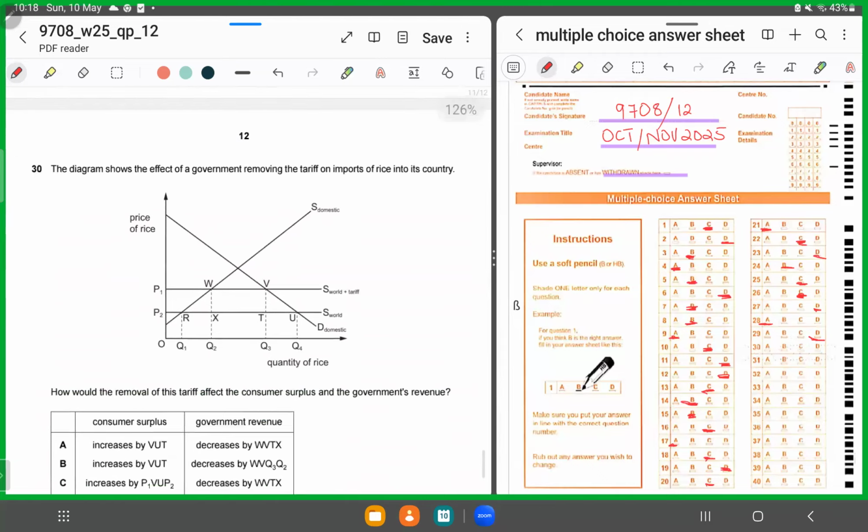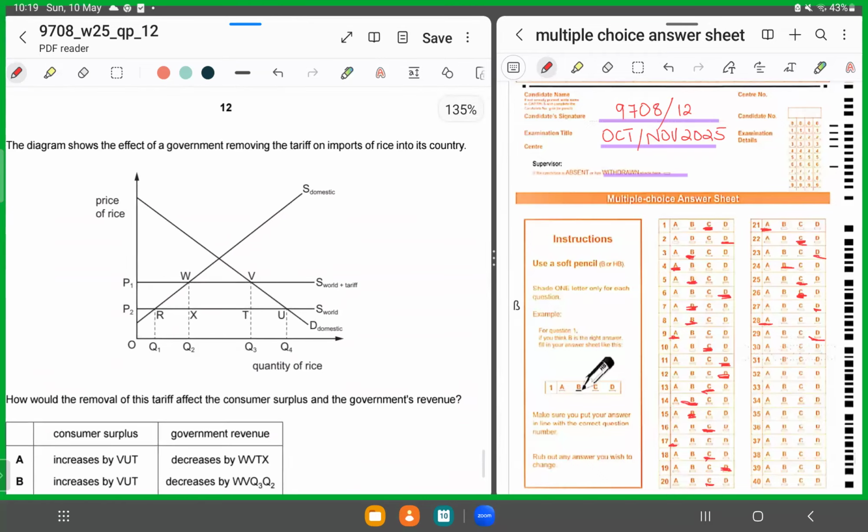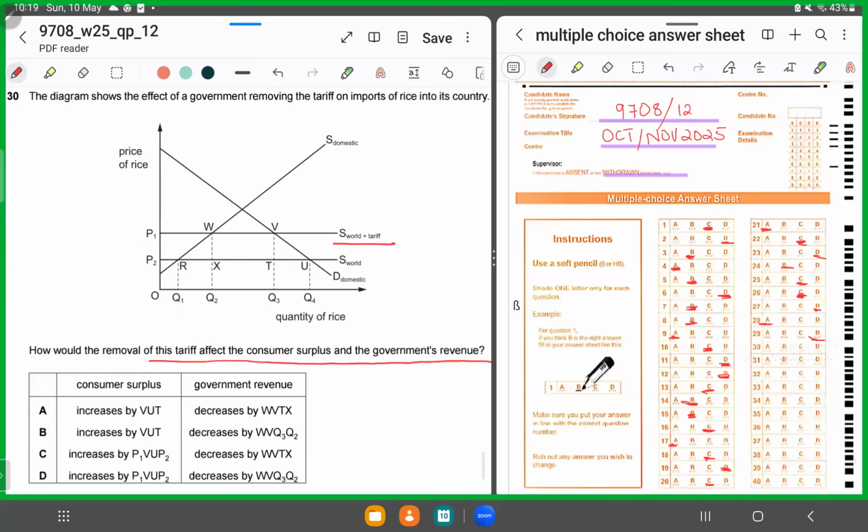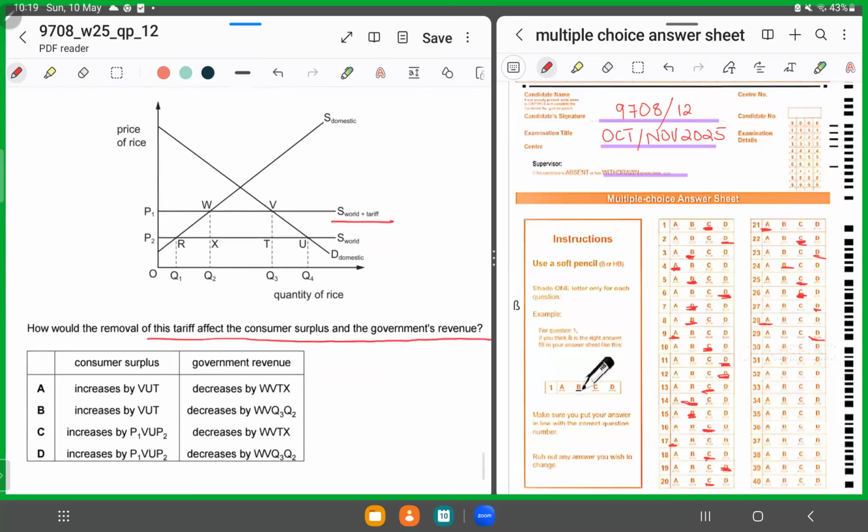This talks about the supply curve and the demand curve. Now, initially there was a tariff being imposed that had caused the price to be high. Now, if the tariff is removed, they are asking what should happen to the consumer surplus and the government revenue. So now we know that the consumer surplus represents the difference between what the consumer pays and what it was ready to pay. The difference between the market price and what it was ready to pay.